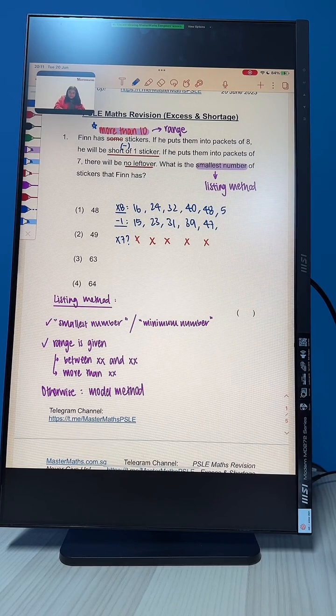So for instance, we have 56, 64, 72. Okay, and we continue this. We will have 55 here, 63 here, okay, and 71 here. Do you see a number that is divisible by 7 now? Do we see that? Right? So with this, our answer is going to be 63. Okay, so our answer is indeed option 3 for those of you who have attempted and got the correct answer.